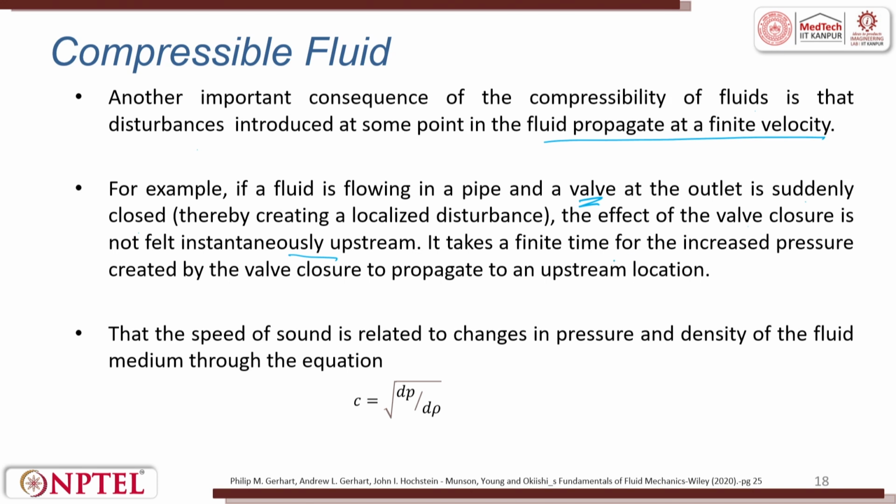So, it takes a finite time for the increase in pressure created by the valve closure to propagate to the upstream location. So, for example, you have a pipe and the water is flowing through the pipe, you are closing the pipe, and then after a period of time, there is a pressure increase.